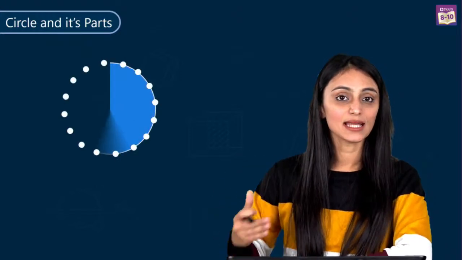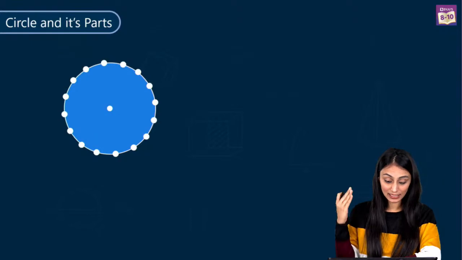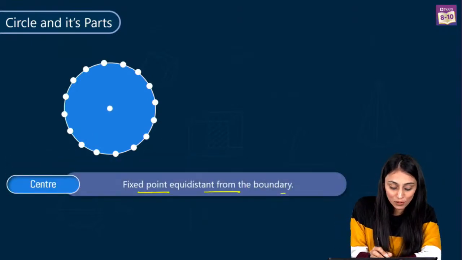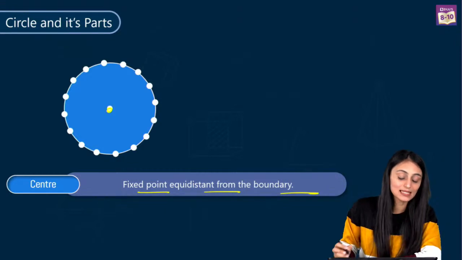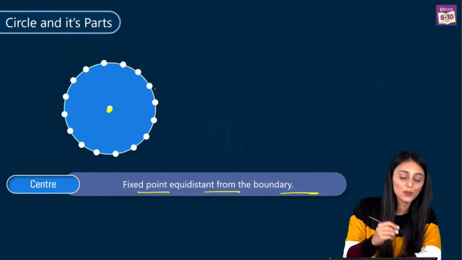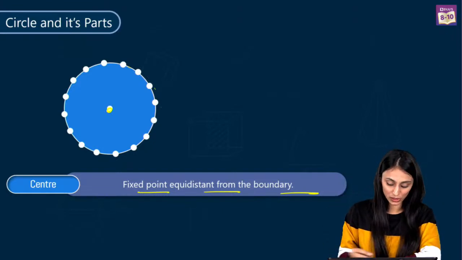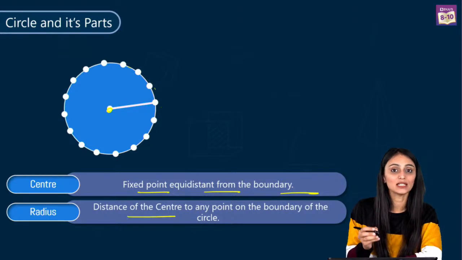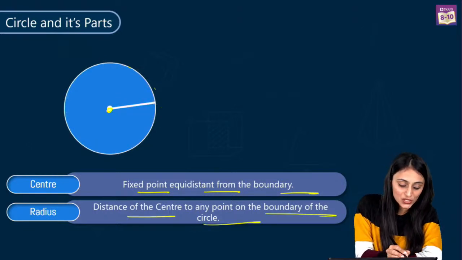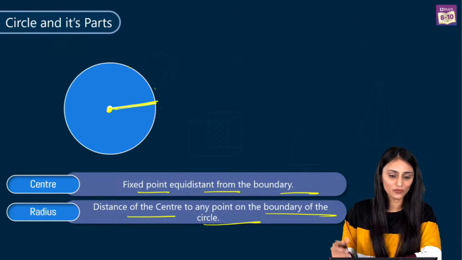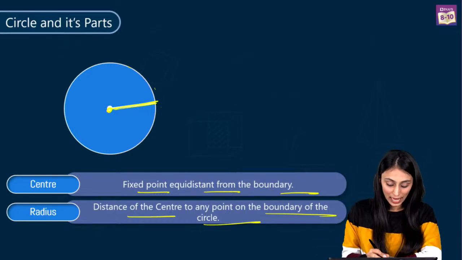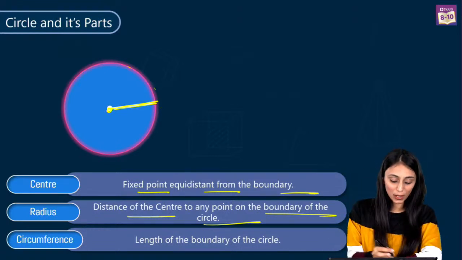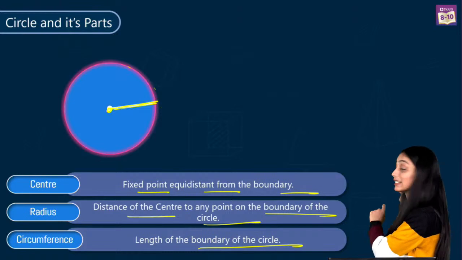One of the main parts of the circle is its center, a fixed point which is equidistant from the boundary. You can see that it is equidistant from all the points lying on the boundary. Then comes the radius, which is the distance from the center to any point lying on the boundary of the circle. This is the radius over here. And then we have the circumference. It's the entire length of the boundary of the circle that you can see here highlighted in pink.